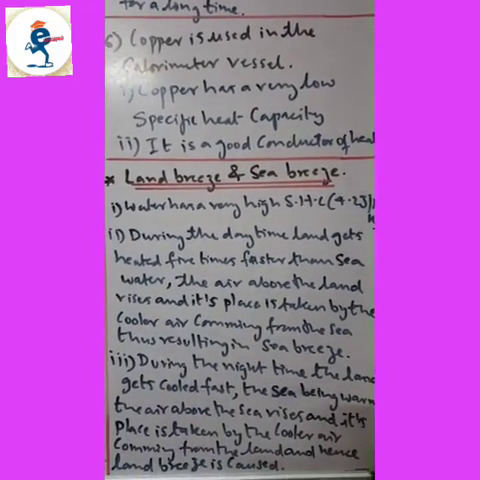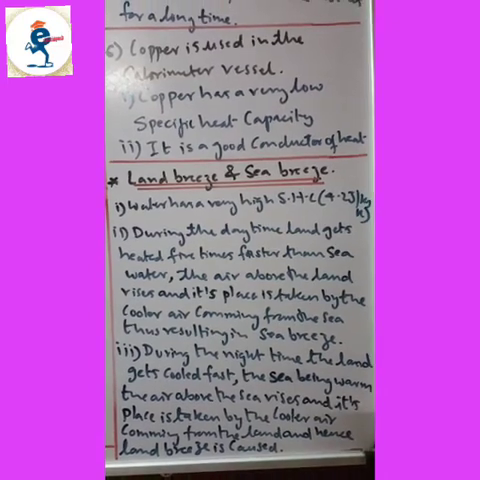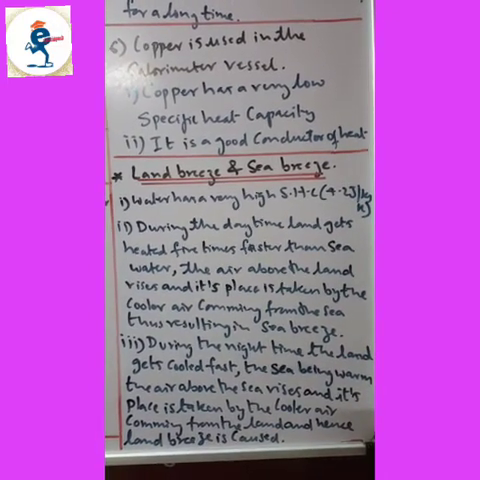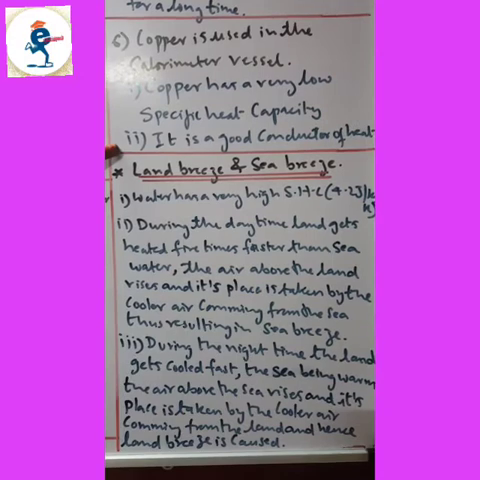Now sixth point, copper is used in calorimeter vessel. Very important key reason, copper has a very low specific capacity. It is good conductor of heat.